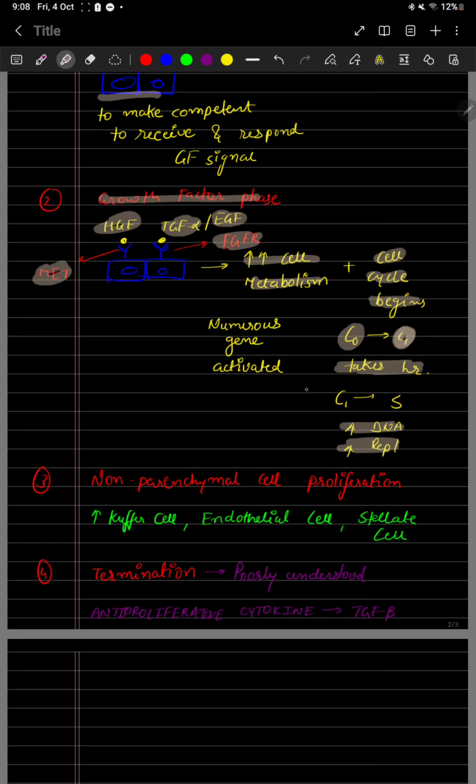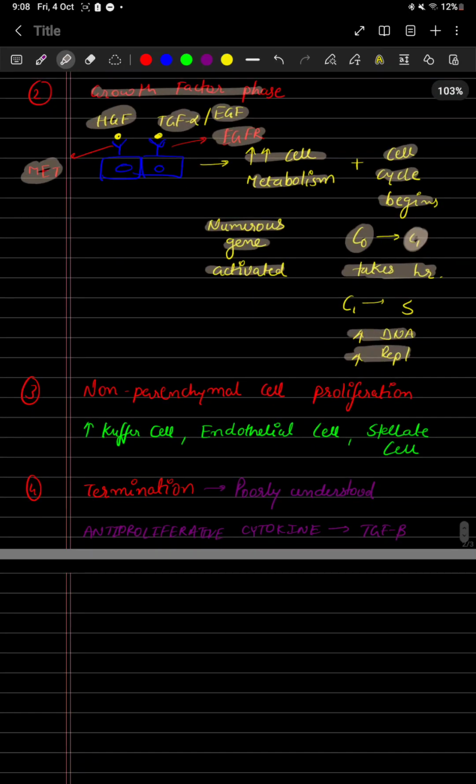It will have many organelles, much protein synthesis is occurring, and the cell is flourishing. As I said, numerous genes are activated, numerous proteins are activated, lipid synthesis, and everything is going full on.